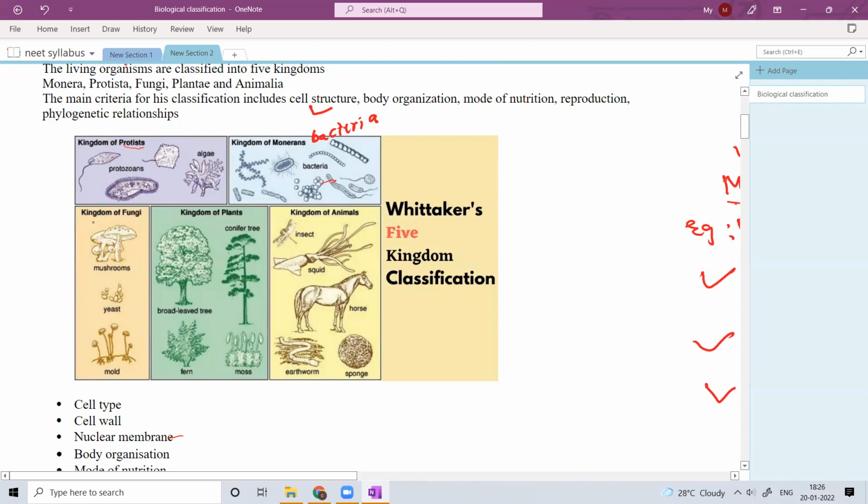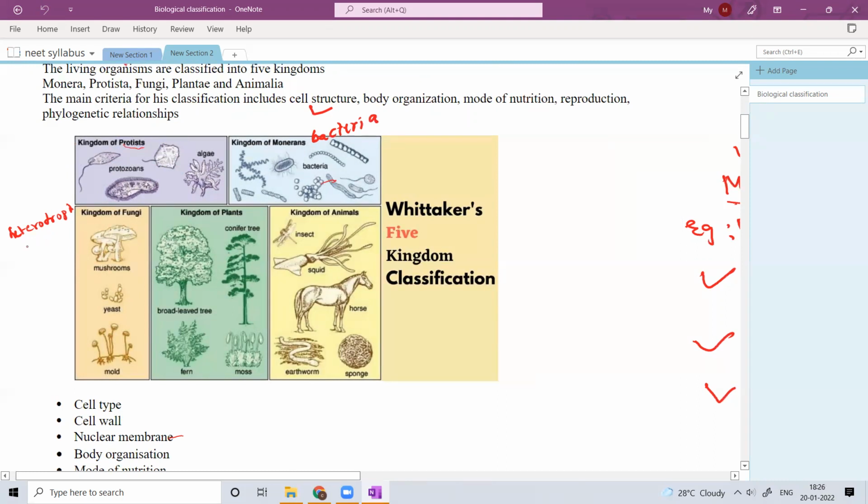Coming to the kingdom fungi, all fungi come under this kingdom. These are heterotrophs. Some are saprophytes. What do we mean by heterotroph? Heterotrophy is a mode of nutrition where an organism is not able to synthesize its own food, but depends upon other organisms for its food.